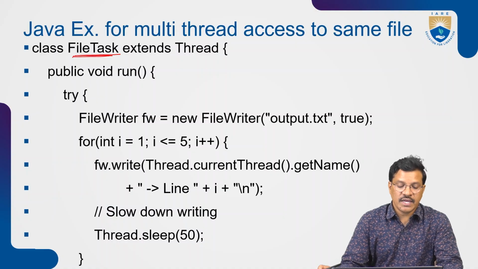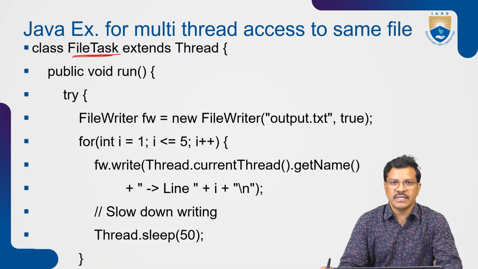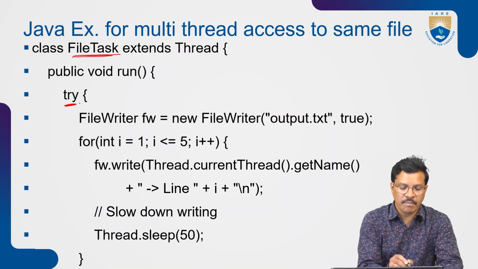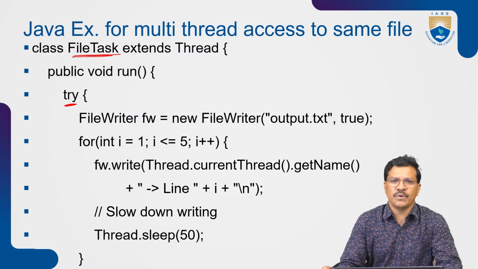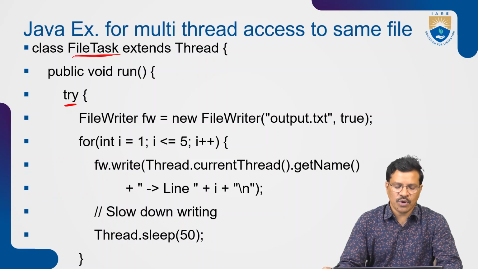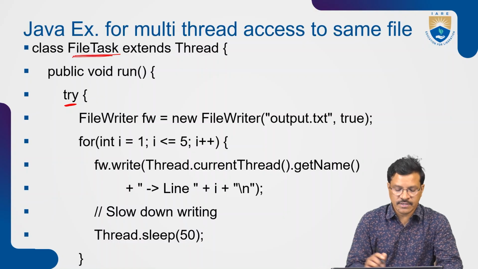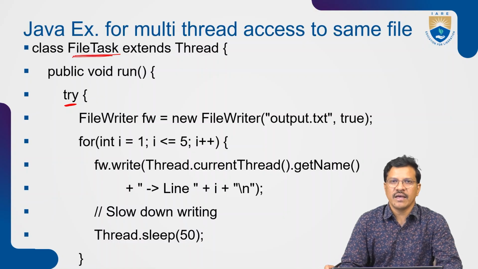In the run method, because we are dealing with files, it is better to put the program inside a try-catch block. That's why I'm putting the try block in the main program, and the catch block will automatically catch any mishandling that occurs due to files. In this slide, I'm showing only the try block, which consists of the lines of code that we are going to execute.